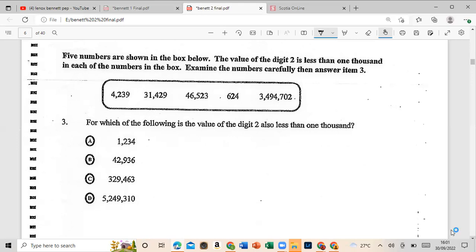So we're going to look for the digit 2. This digit 2 would be 200. So 200 is less than 1,000. We don't have to go any further, it would be A. All right, let's move on to number 4.